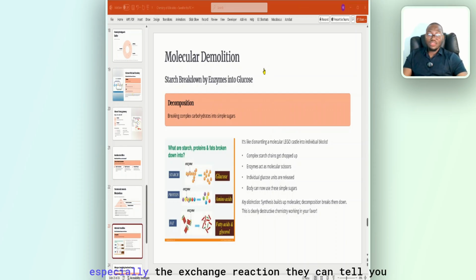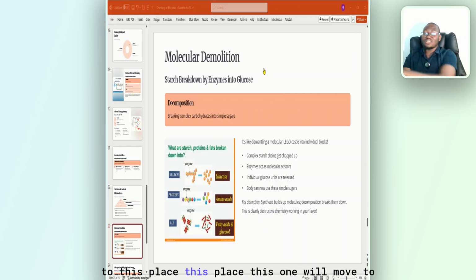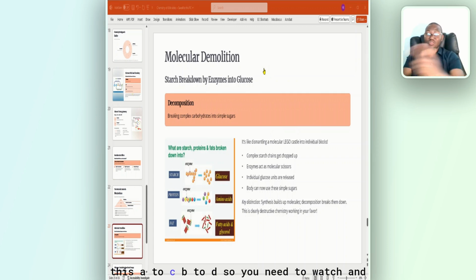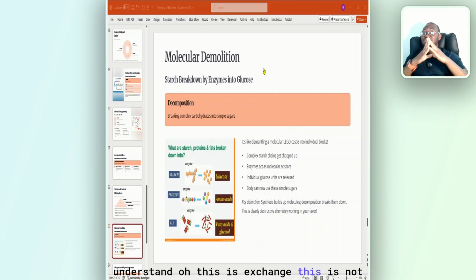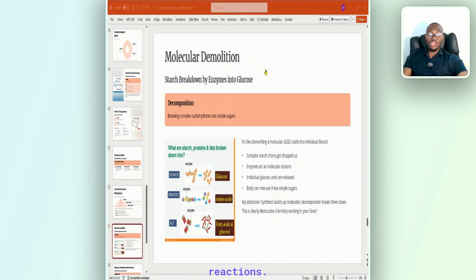And also you need to know the different types of reaction, especially the exchange reaction. They can tell you which of the following equations depicts an exchange reaction. They give you different equations. You should be able to identify exchange. It's as simple as that. Exchange, like AB plus CD. How will they exchange each other? This one will move to this place, this one will move to this: A to C, B to D. So you need to watch and understand that, oh, this is exchange. This is not decomposition, this is not breaking, this is not addition. This is exchange. You should be able to identify it. Meaning that you need to know all of those reactions.